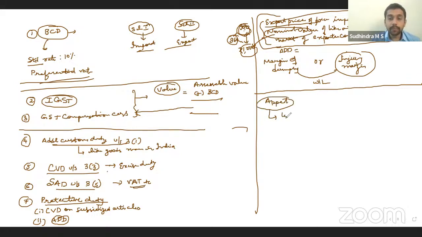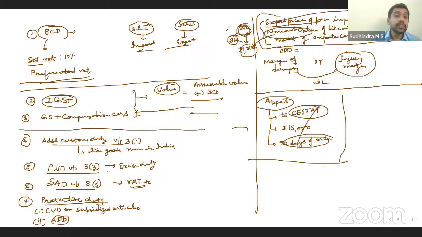Appeal to CESTAT. Appeal can be made with CESTAT. Fees of 15 rupees per application. You have to make the appeal within 90 days of the order passed. Within 90 days, make an appeal with the CESTAT.